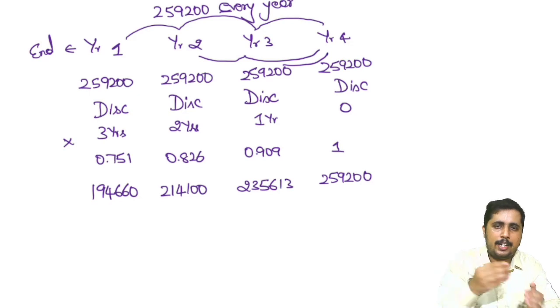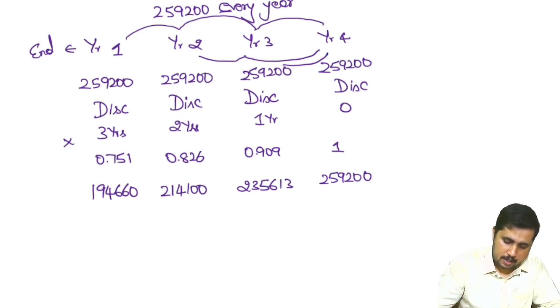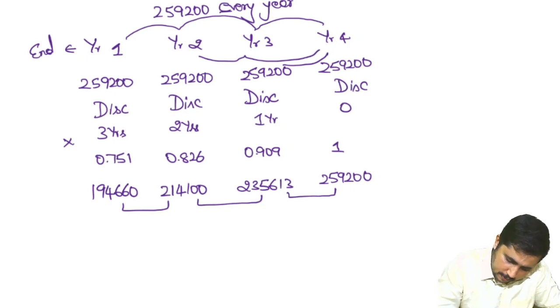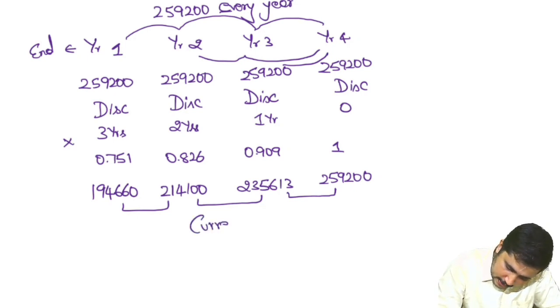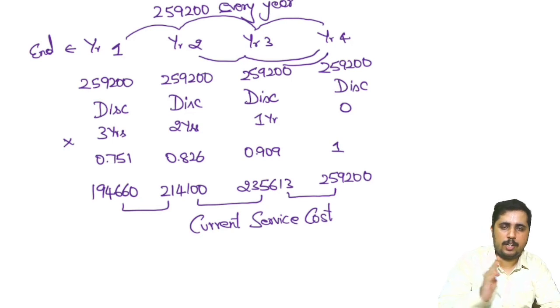And once you do that, you will be applying it to pay the final value after 4 years. Whatever yearly payment you are making here, we call this the current service cost.